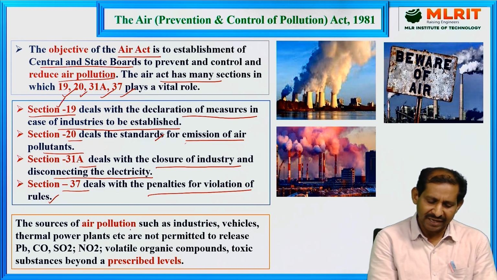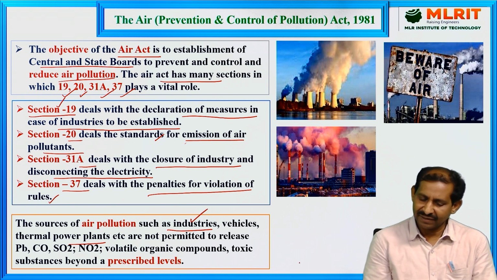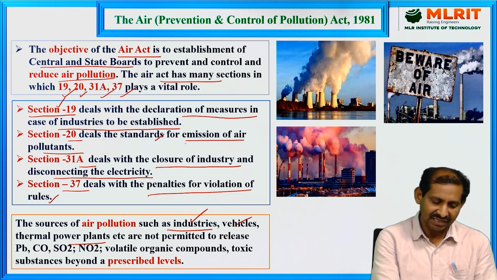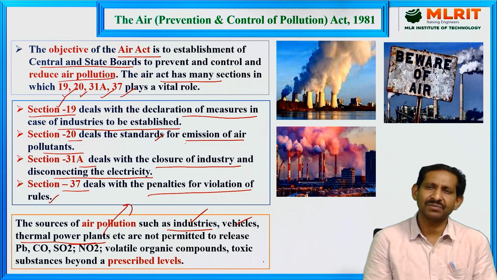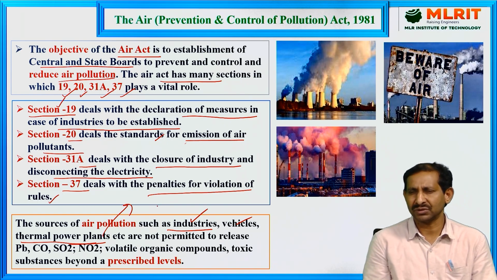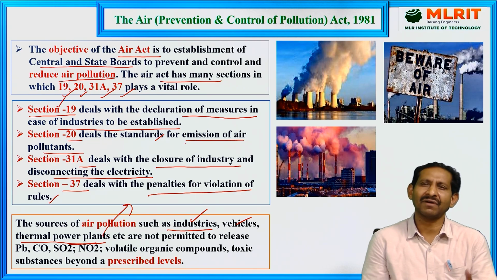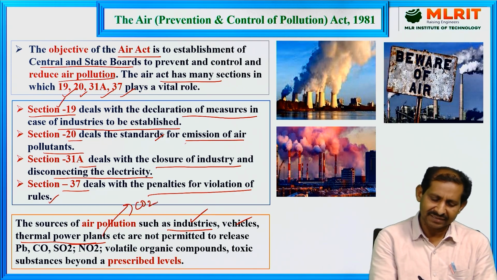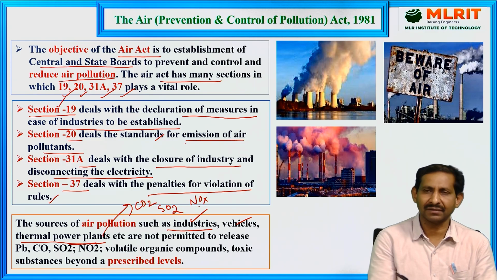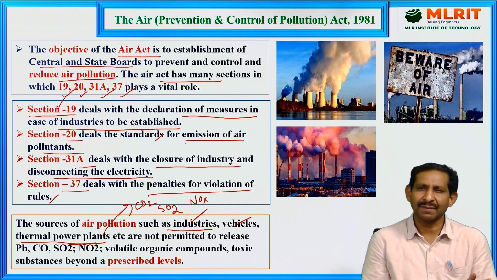The sources of air pollution are industries, vehicles and thermal power plants. In thermal power plants, we generally use coal as the thermal source. Coal is burned for power generation, and a lot of carbon dioxide, sulfur dioxide, nitrogen oxides and other oxides are released when you burn the coal in thermal power plants.